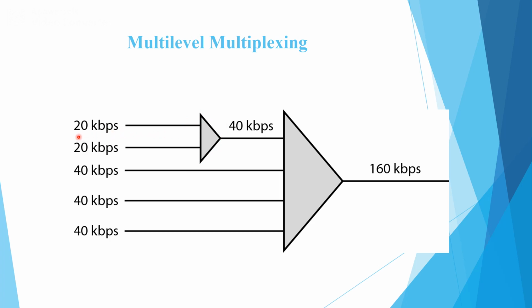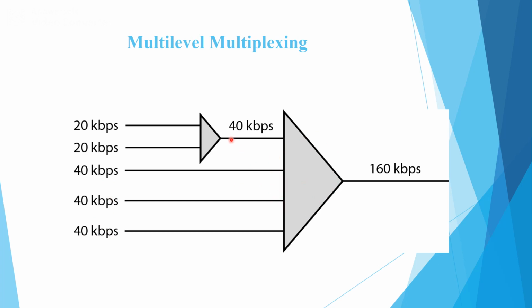Initially we can multiplex 20 kilobits per second and 20 kilobits per second, and we get the output line of the level 1 multiplexer as 40 kilobits per second. So now all the input data lines have the same, uniform data rates across the input terminals of this MUX.